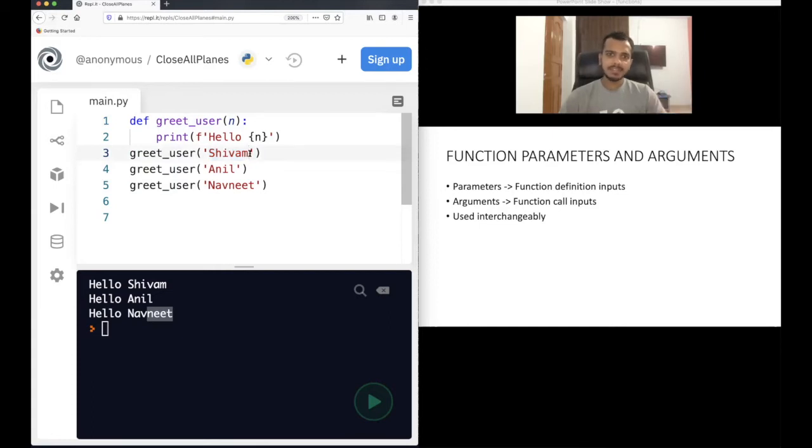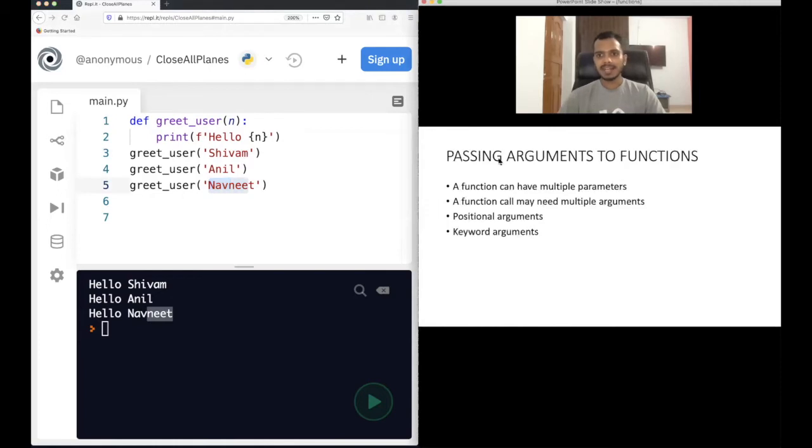In some cases, you will see people using them interchangeably, but typically you should call these parameters, the function parameters, and whatever you are passing, you should call arguments. So in our case, name is a parameter, and whatever we are passing, Shivam is an argument here, Anil is an argument here, Navneet is an argument here.